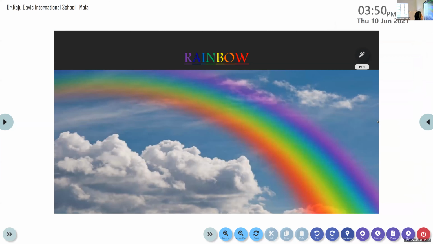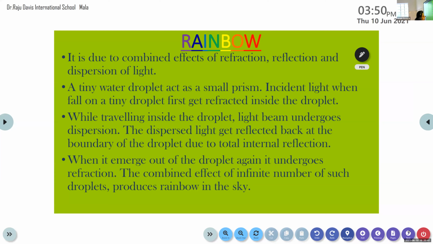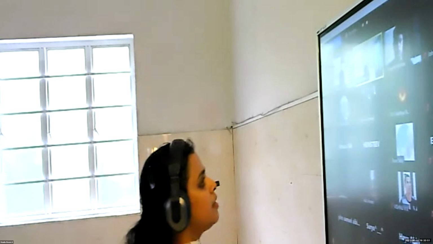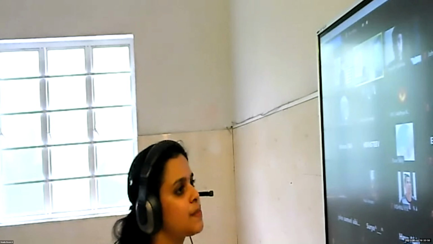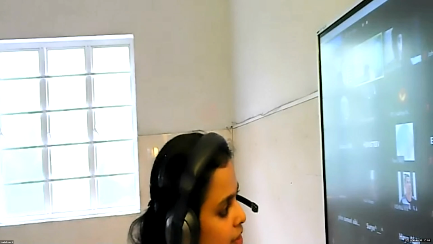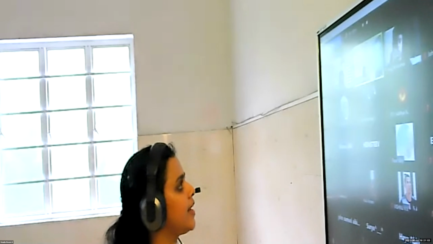Okay, so now we are going to discuss the rainbow. The rainbow is also comprised of 7 colors. We already studied this in the lower classes. Now we are going to discuss how this rainbow is formed and what is the role of physics. Here we know that dispersion means the splitting of white light into 7 colors, right? What do you mean by dispersion? Prajot, can you say the definition for dispersion? Yes, it is the splitting of white light into 7 colors.